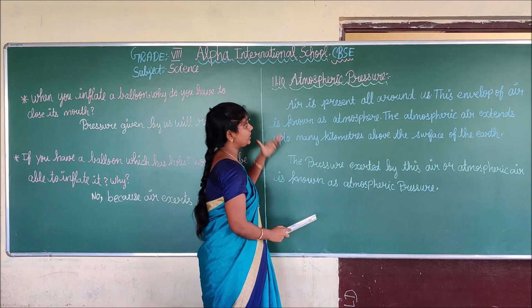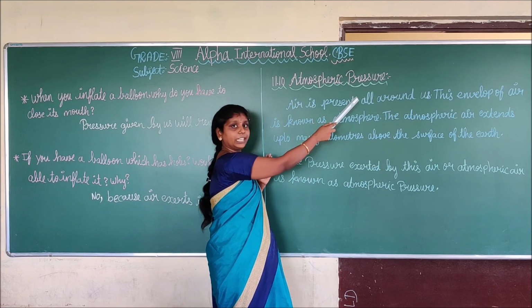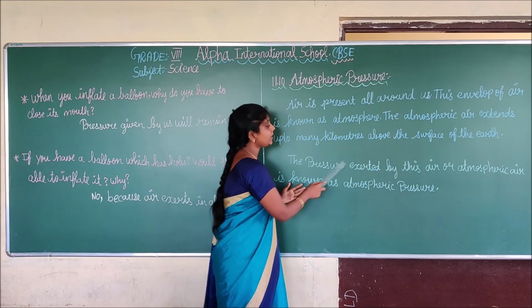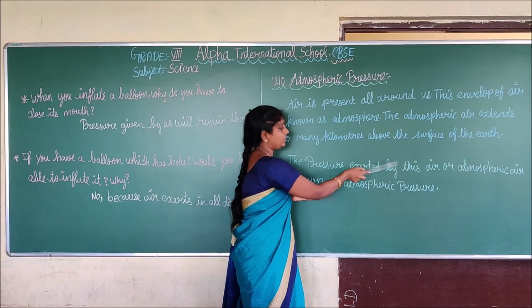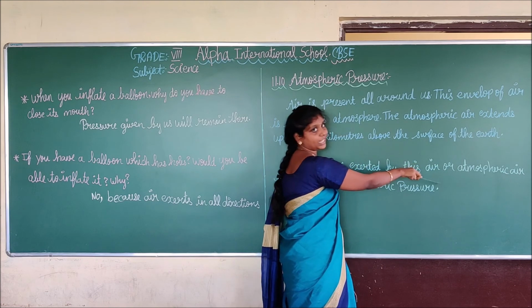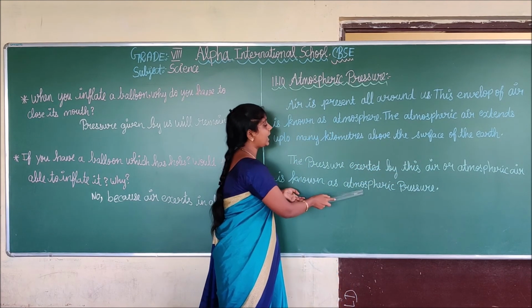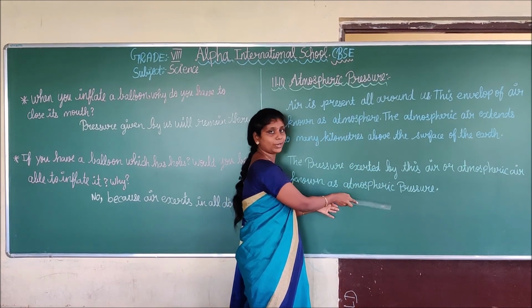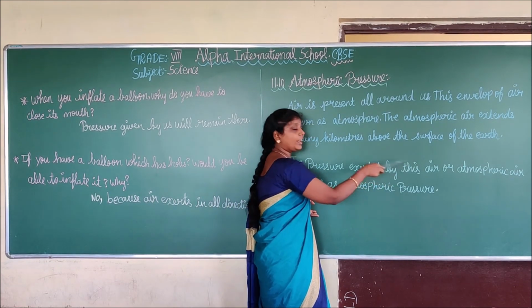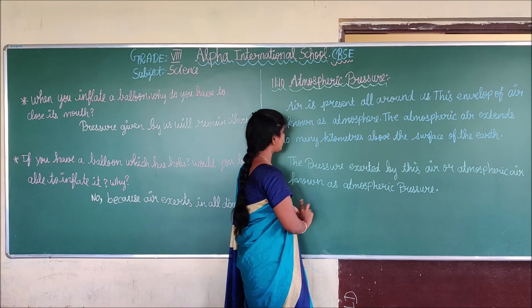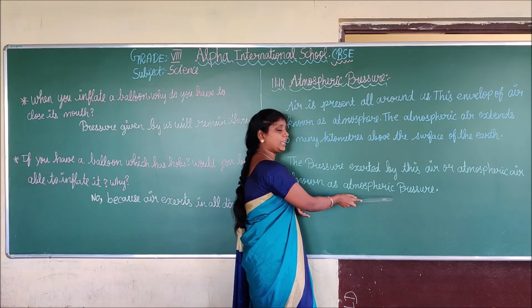Now I am going to define what atmospheric pressure is. The pressure exerted by this air, or the atmospheric air, is known as atmospheric pressure.